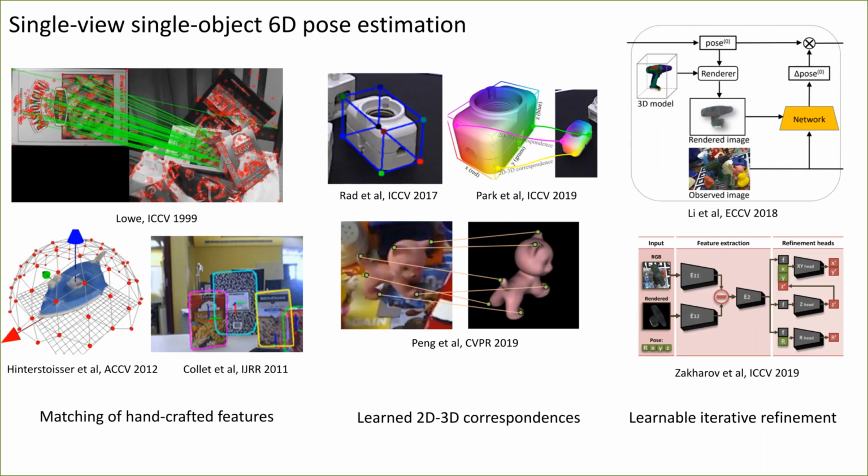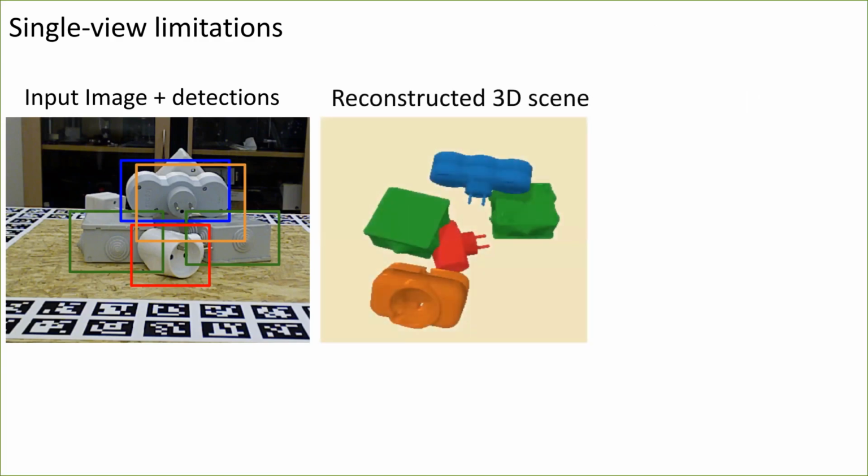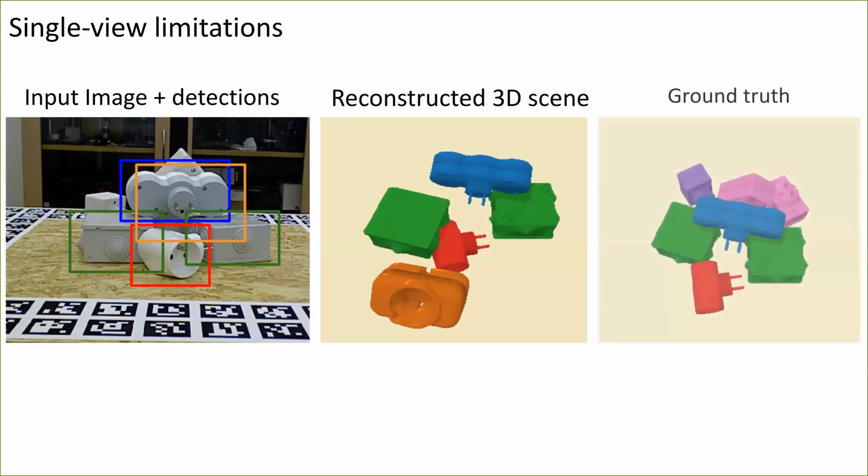Single-view, single-object pose estimation works well in many scenarios, but suffers from mistakes that are hard to avoid using a single image. For example, take this image and the 2D detections obtained from a state-of-the-art detector. In the middle, we show the single-view reconstruction of the 3D scene by a state-of-the-art 6D pose estimation method, and the ground truth is on the right. The reconstruction has many errors because of detection mistakes, pose estimation errors, and occlusions, which makes it hard to recover parts of the scene. These mistakes are critical for the deployment of real robotic systems.